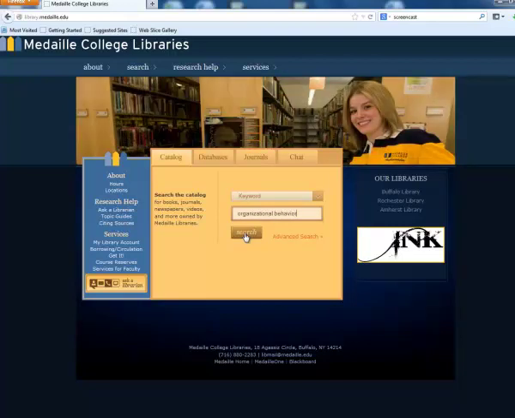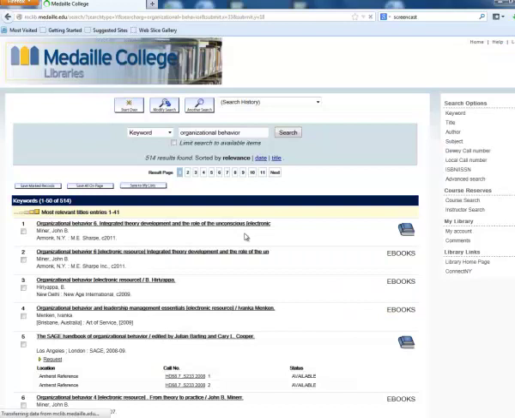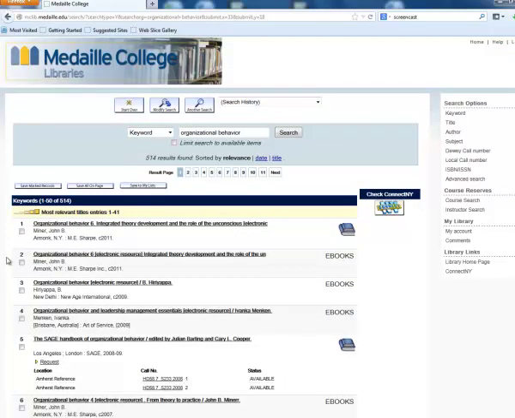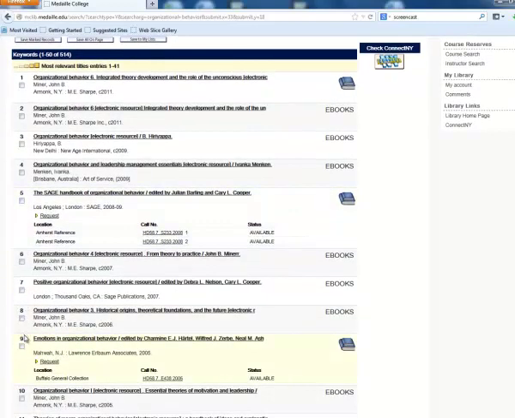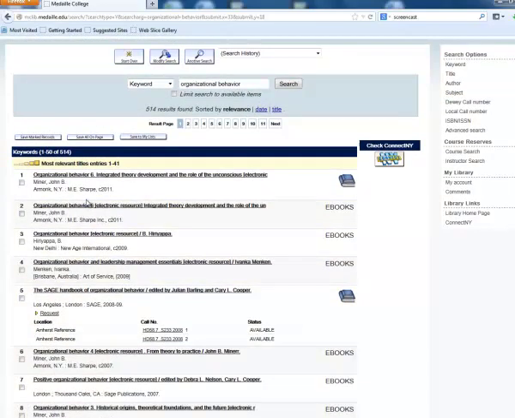I'll type the term in and then hit search. As you can see, there are 514 results for the search term organizational behavior. If you scroll down, you'll see some of these are physical books in our Amherst library. Some of them are physical books in our Buffalo library. And then we have an awful lot of online books, which will be helpful for you.